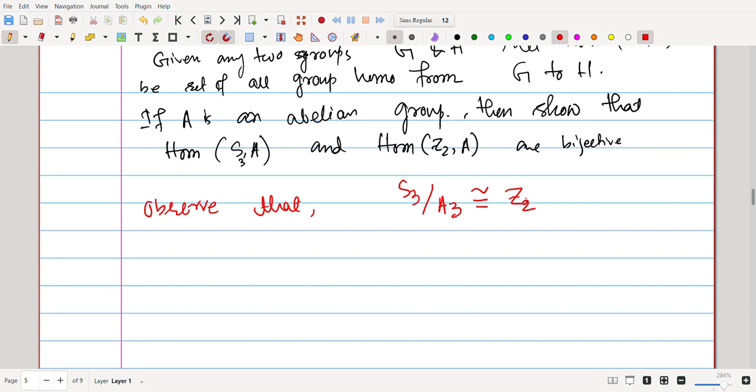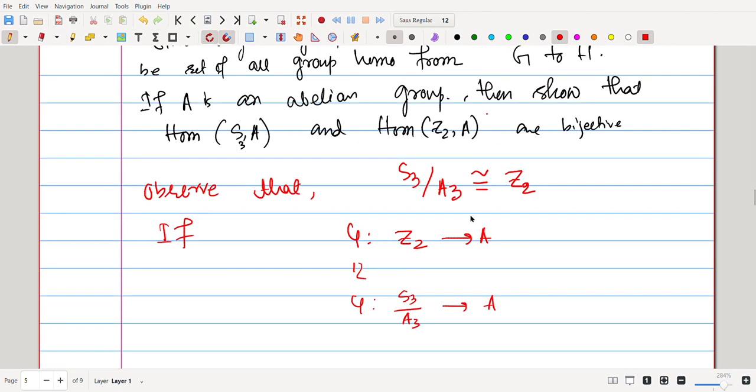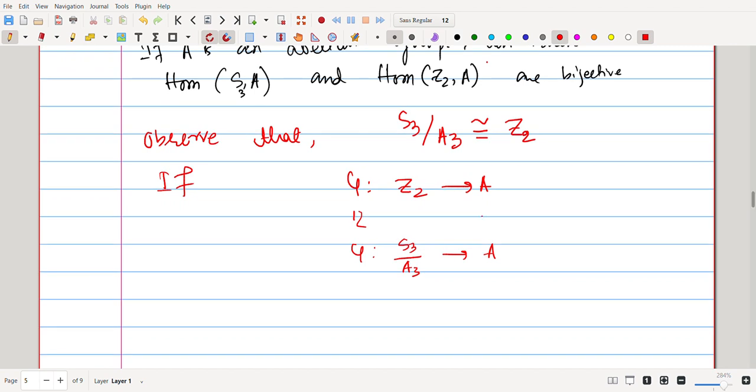Okay, so if phi is a homomorphism from Z2 to A, I can take a similar copy of phi as a map from S3 mod A3 to A, right? Because S3 mod A3 is isomorphic to Z2. And again we have the natural quotient map from S3 to S3 mod A3.